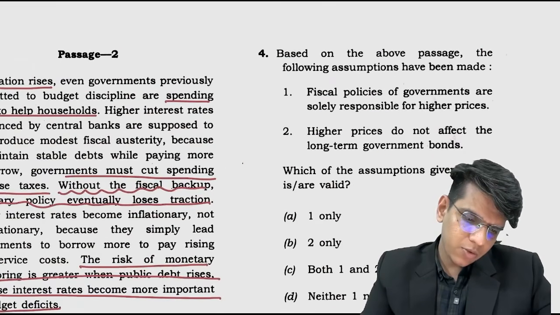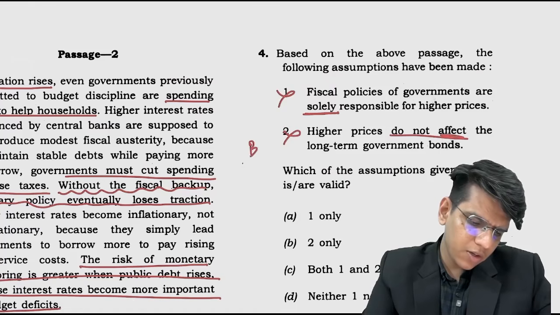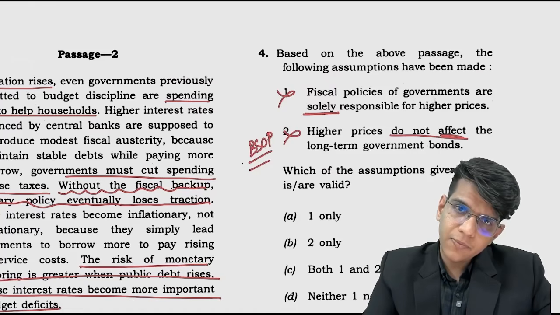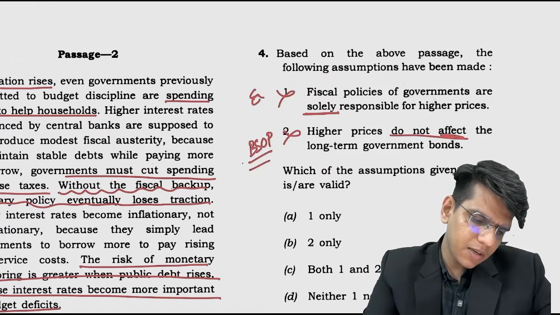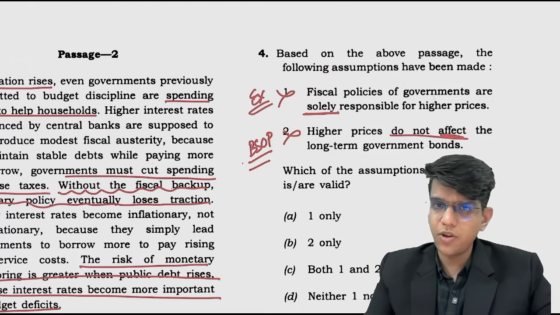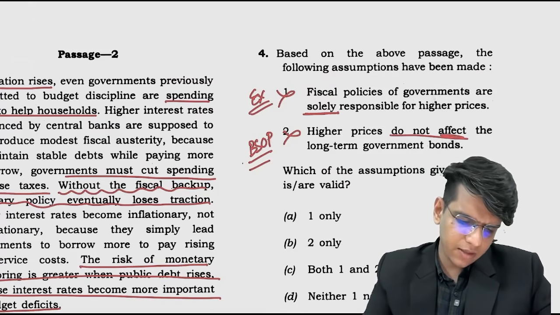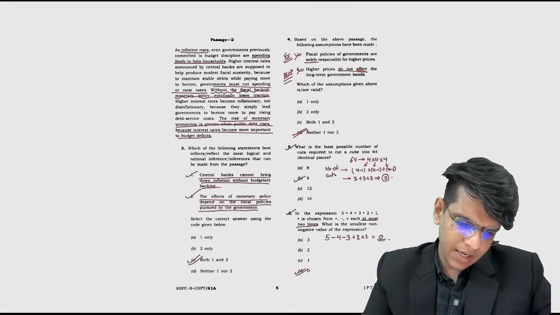Fiscal policy of government is solely responsible for higher prices. Solely, do not affect, both are. First of all, this is beyond the scope of the passage. This is not discussed, right? And this is an extreme statement. Only, solely this is responsible for higher prices. There can be many factors. So neither. C and D.